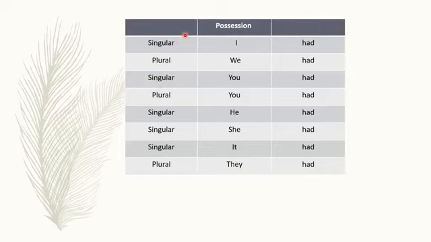Have, has and had show the possession, right? But in that, have and has are used for the present situation of possession. So had will come with all, means I had, we had, you had, he had, she had, it had, they had. Had is the past form of both have and has.